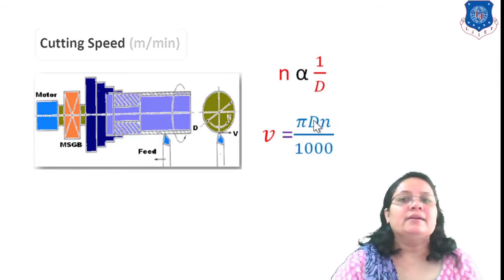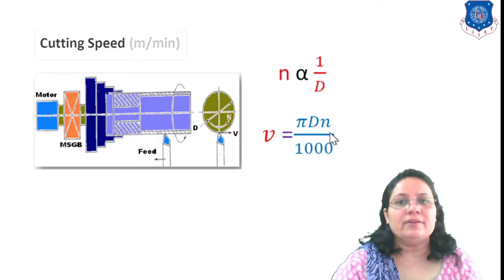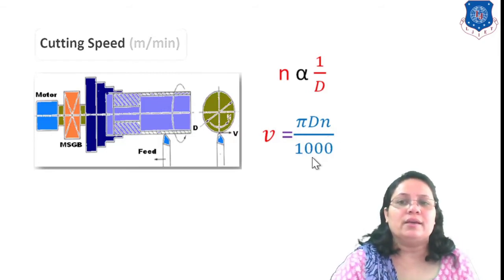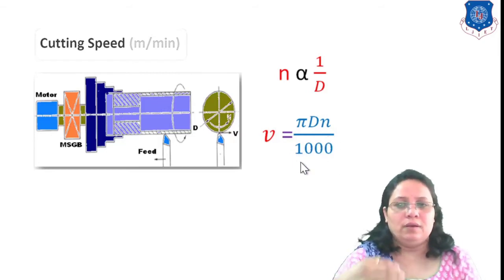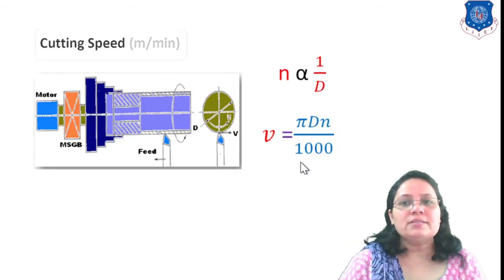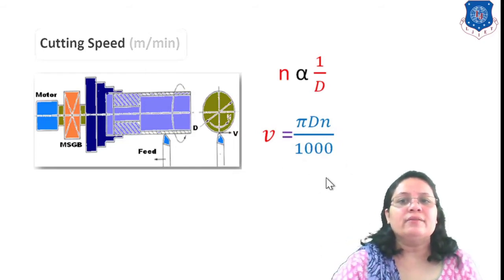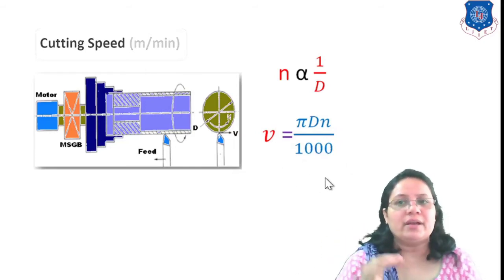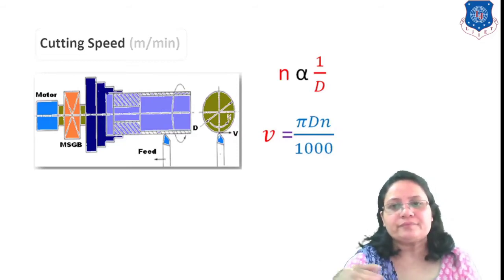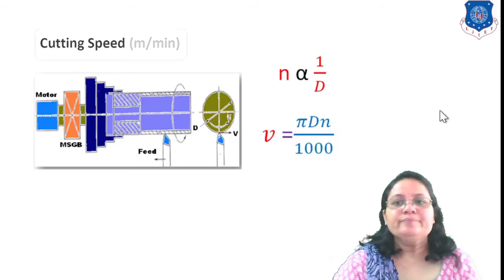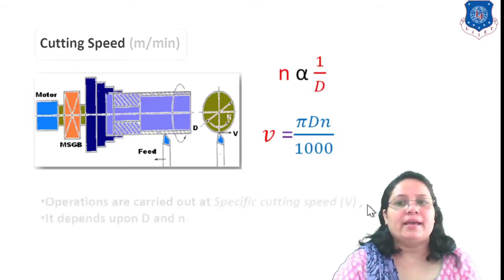So pi dn, where d is taken in mm. To convert mm into meter, we have to divide by 1000, since 1 meter is equal to 1000 mm. Okay, so v is equal to pi dn by 1000.